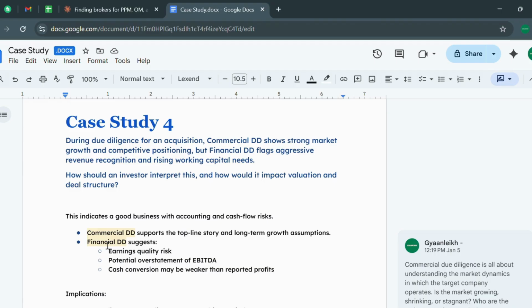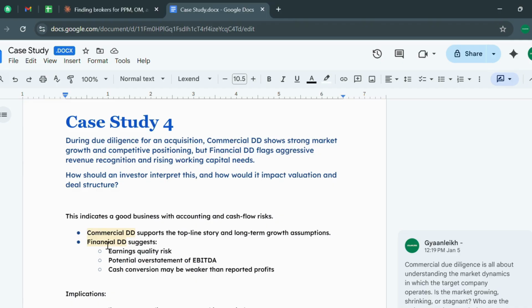Case study 4. During due diligence for an acquisition, commercial due diligence shows strong market growth and competitive positioning, but financial due diligence flags aggressive revenue recognition and rising working capital needs. How should an investor interpret this, and how would it impact valuation and deal structure?